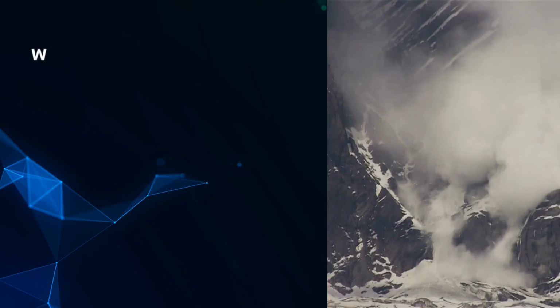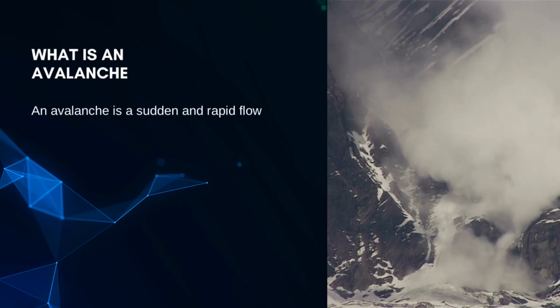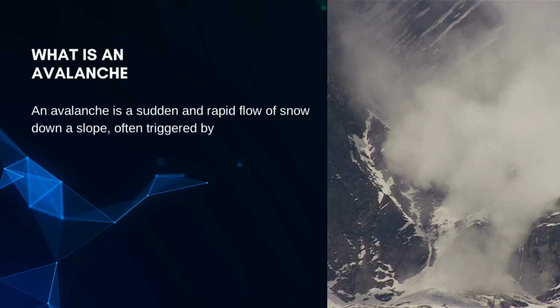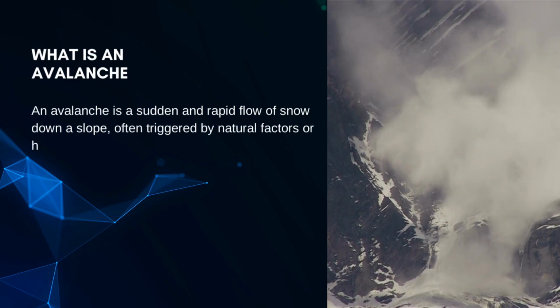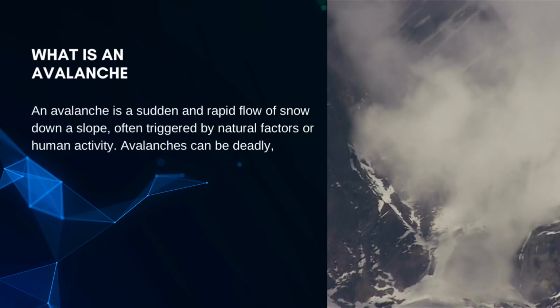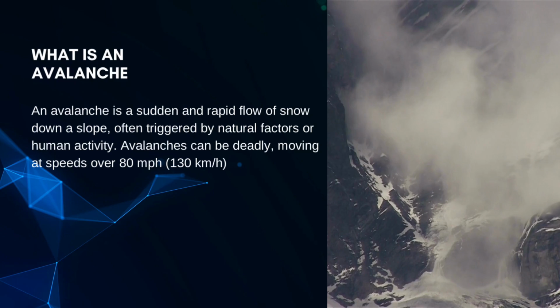What is an avalanche? An avalanche is a sudden and rapid flow of snow down a slope, often triggered by natural factors or human activity. Avalanches can be deadly, moving at speeds over 80 miles per hour, 130 kilometers per hour, and burying everything in their path. Types of avalanches.